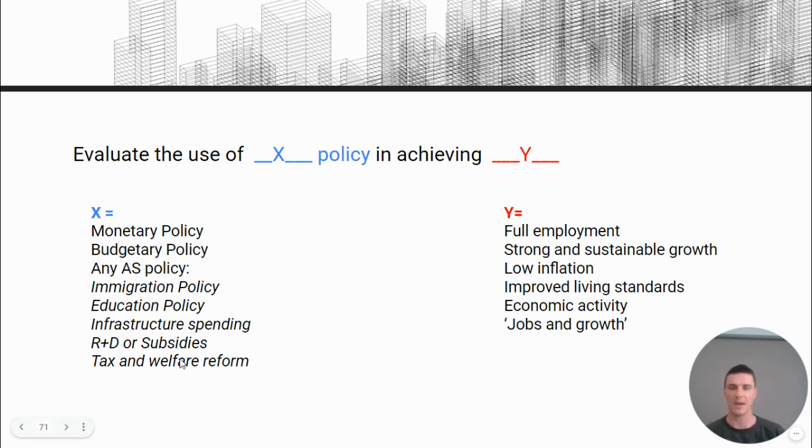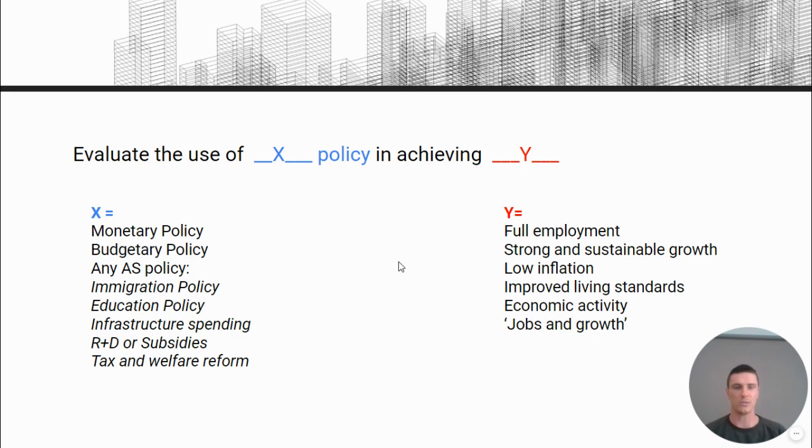I know we're doing aggregate demand for now, but we'll do aggregate supply in a second. And it will always say in doing something. So what's the strength of it in doing something? Usually in achieving one of our goals. But sometimes it's in improving living standards. What's the strength of it in terms of its ability to improve living standards or economic activity or jobs and growth? Or if it's an aggregate supply policy, it might be in increasing aggregate supply, okay?